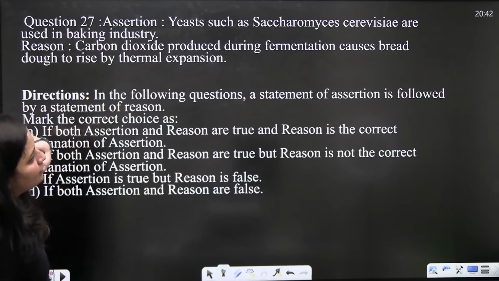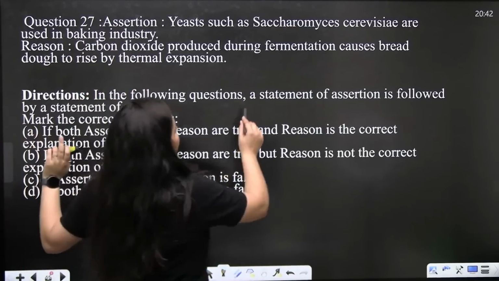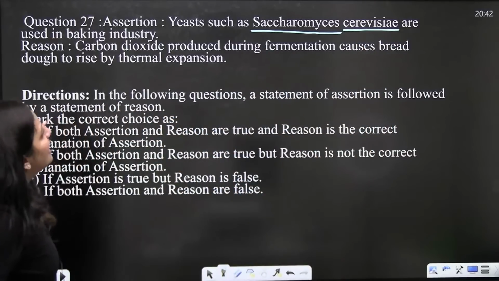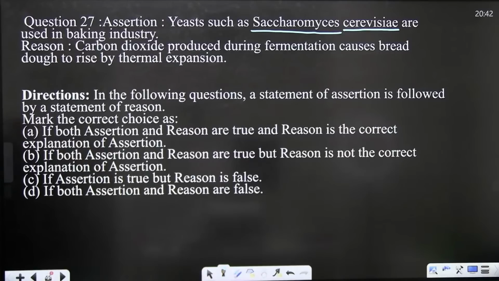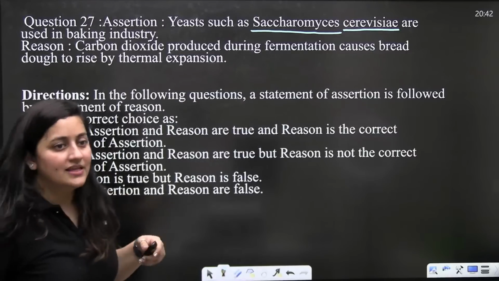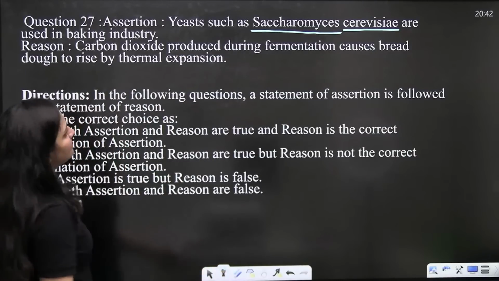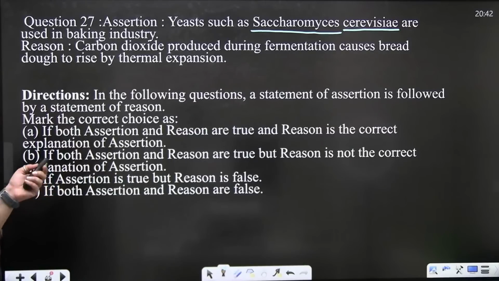Yeast such as Saccharomyces cerevisiae are used in the baking industry, right? So, carbon dioxide produced during fermentation causes bread dough to rise by thermal expansion. What should be the correct answer here? Yeast such as Saccharomyces cerevisiae are used in the baking industry. Yes, we know that. And CO2 produced during fermentation causes the bread dough to rise by thermal expansion.